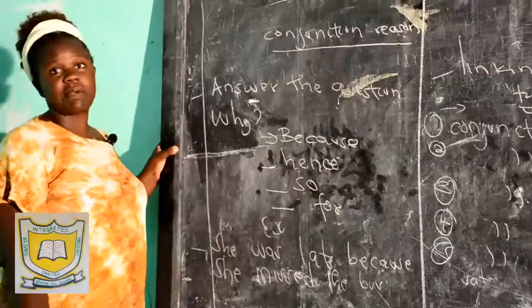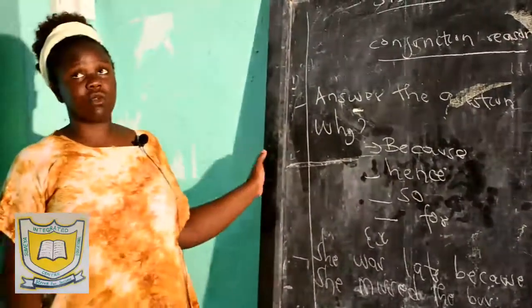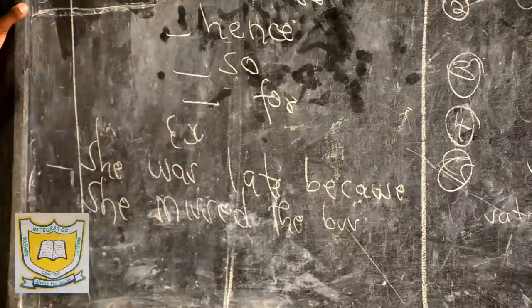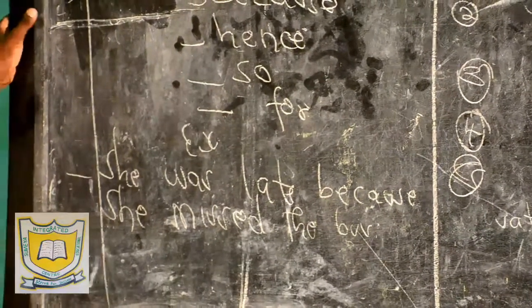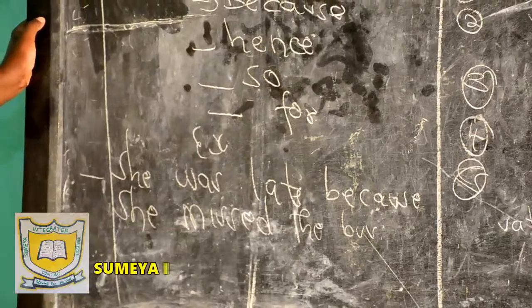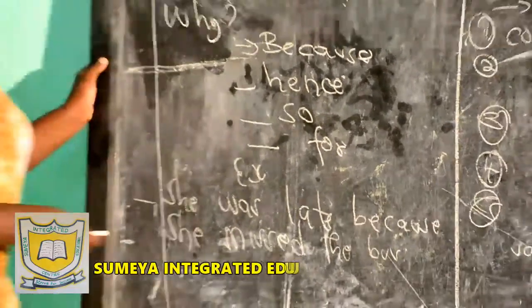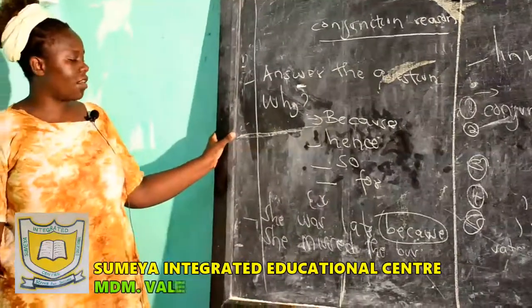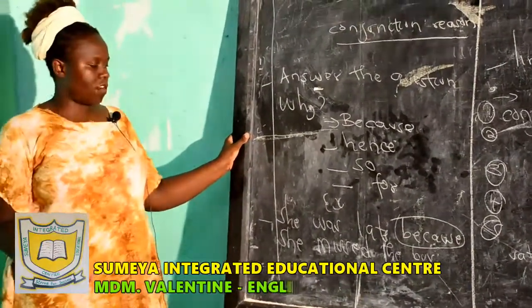Now, if you look at my sentence, I answered my question, why? She was late. She is the noun in the sentence. The action is late. What was the reason for the action? Because she missed the bus. Because, being a conjunction of reason, is trying to explain to us why she was late.